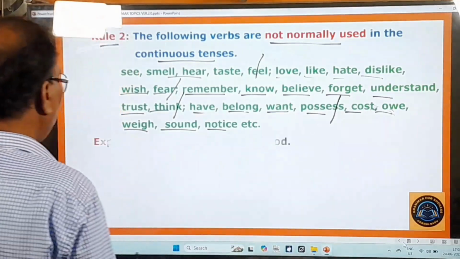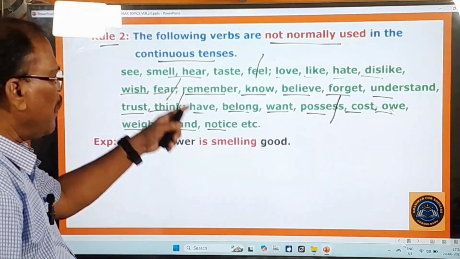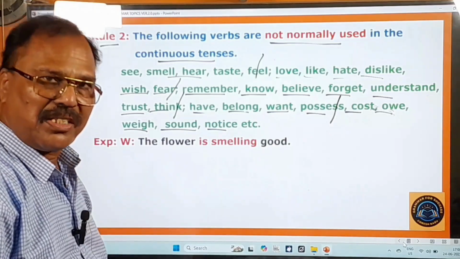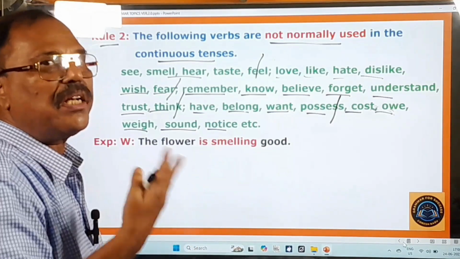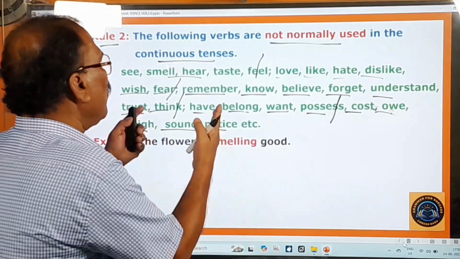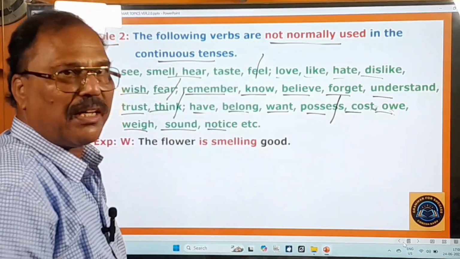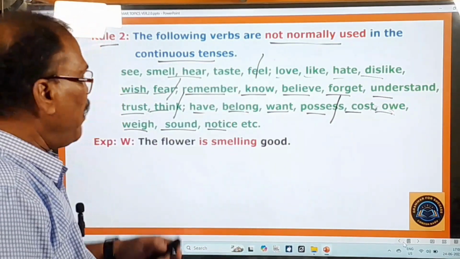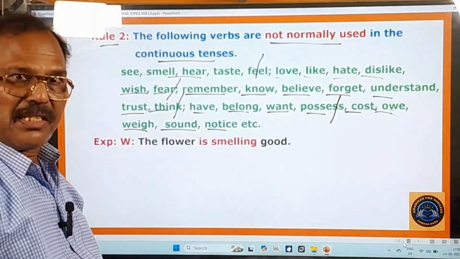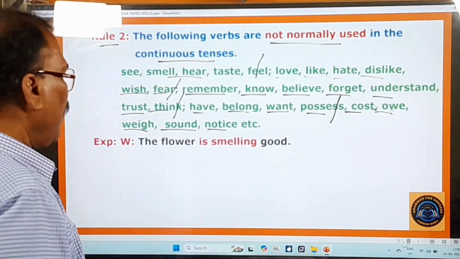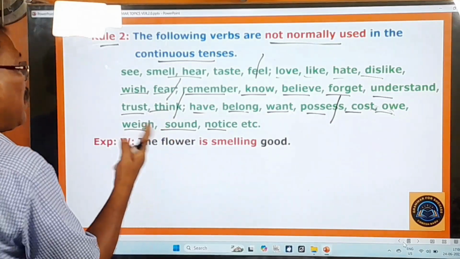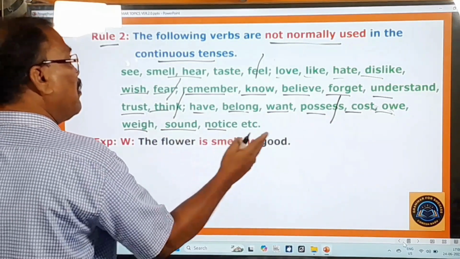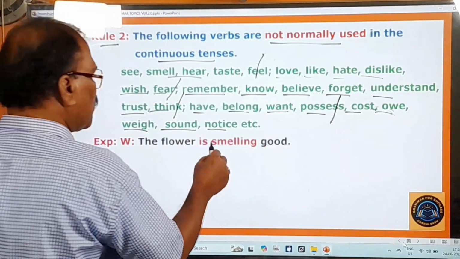And here you pay attention in the examination. These verbs are generally given in the continuous tenses. This is the sentence we generally speak, because we don't know that these verbs should not be used in the continuous tenses, and that's why we make use of them in the continuous tenses, and that's the mistake. Therefore that is the sentence that is given in the examination also. Here generally we say, "The flower is smelling good." You should not use this smell.